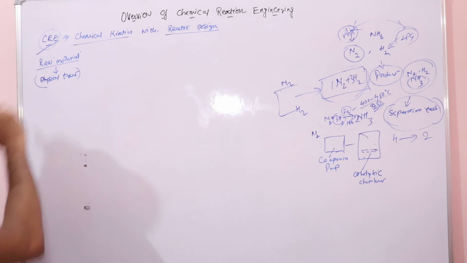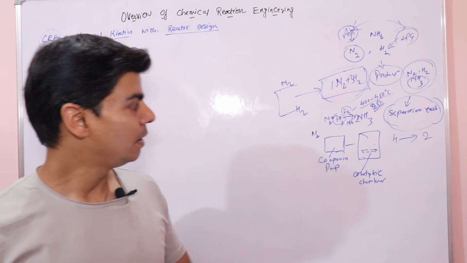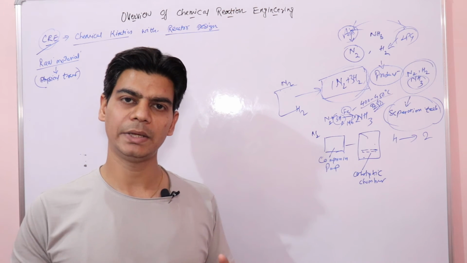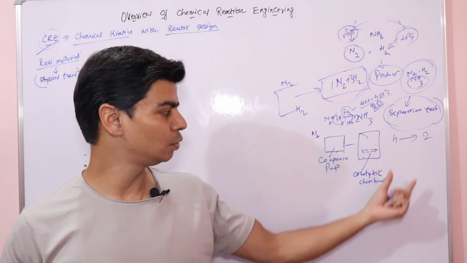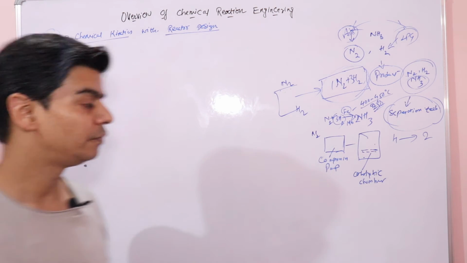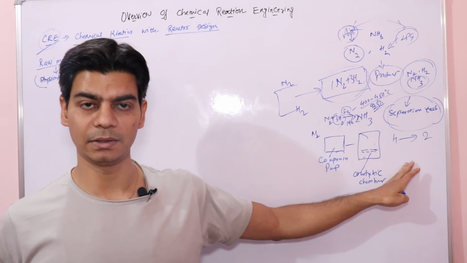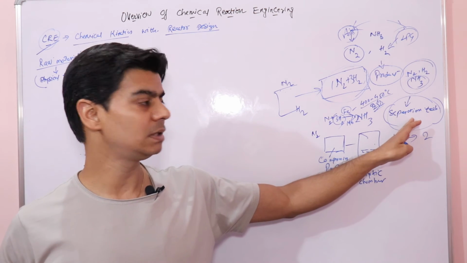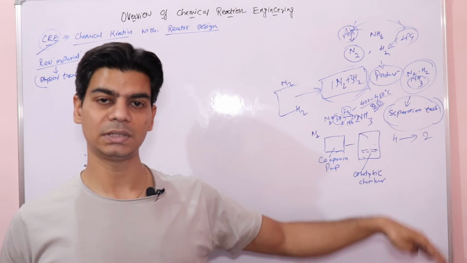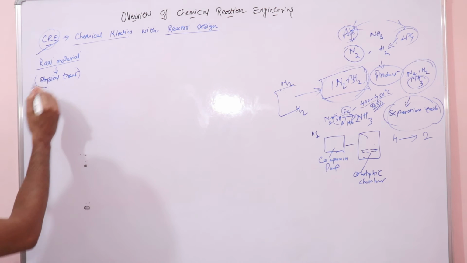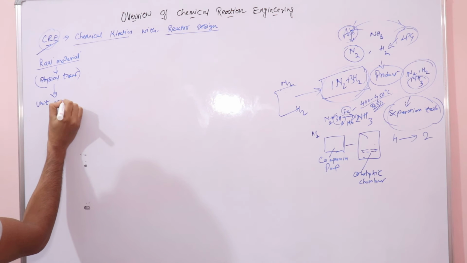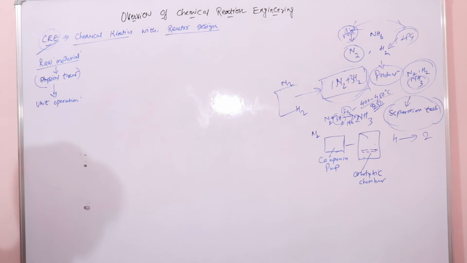The study of this physical treatment of raw material, and like I said here, physical treatment of the mixture that contains your product, from which we need to separate and purify the product, that also requires a physical treatment. So physical treatment of raw materials and separation techniques, which is again a physical treatment, involving the separation and purification of product, would be done under a different subject, right? That subject where you study physical treatment is your unit operations.